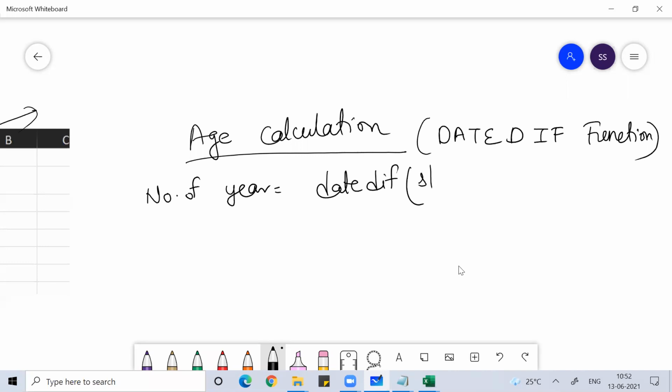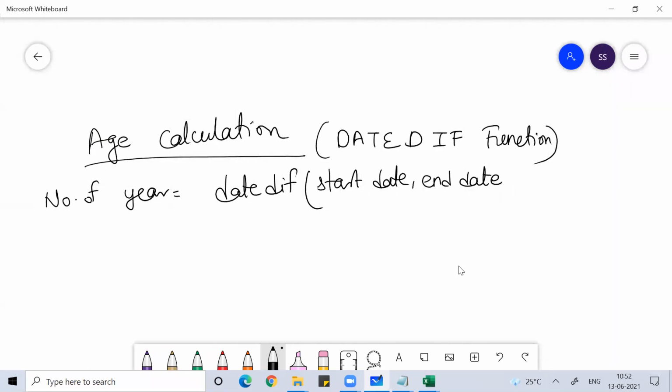Then here you have to put the start date, meaning the beginning day, like for me, my birthday date, and then the end date. The end date in this case is today, but the end date can be anything. I hope you are understanding; you can use your common sense. So for the number of years, write under double quotes Y.